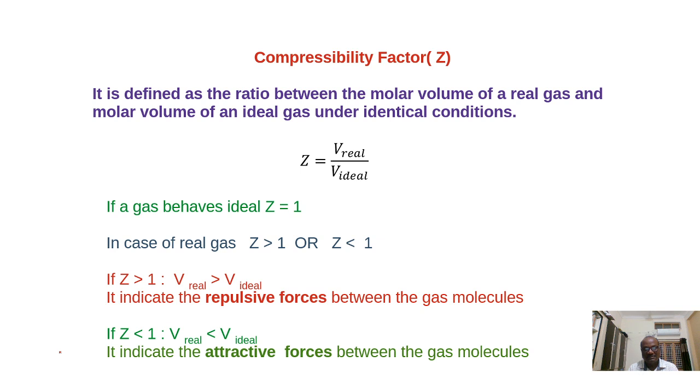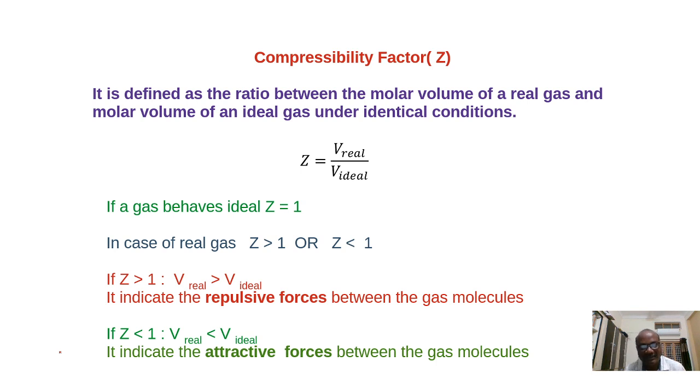It means a gas X and another gas, an ideal gas. We are comparing these two gases, the gas X and an ideal gas, present under the same conditions of temperature and pressure: 1 mole of X gas and 1 mole of ideal gas. If we calculate the ratio of the volume of X gas to the volume of the ideal gas, that is called the compressibility factor.